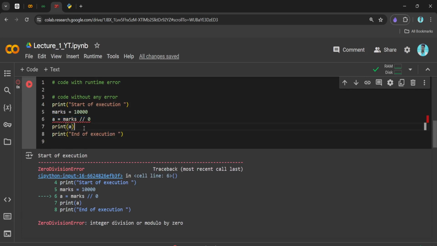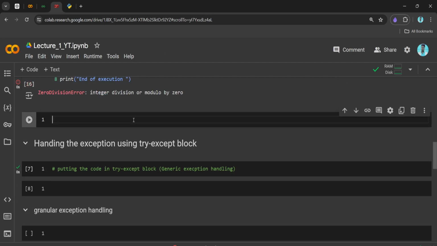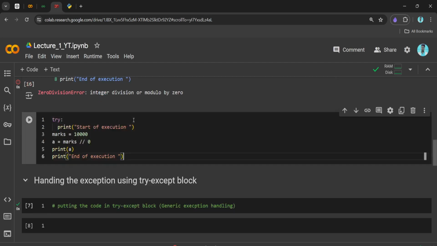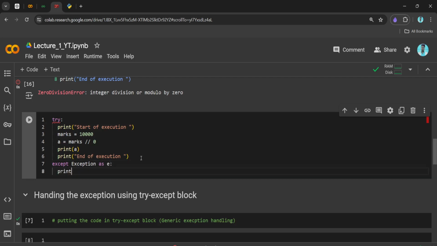So let's see what happens if we put this entire piece of code in a try except block. Let me write try, then the piece of code, and then except, exception as e, print e. I will explain why we are writing Exception over here and not anything else, and all those things, so just bear with me for this piece of code.